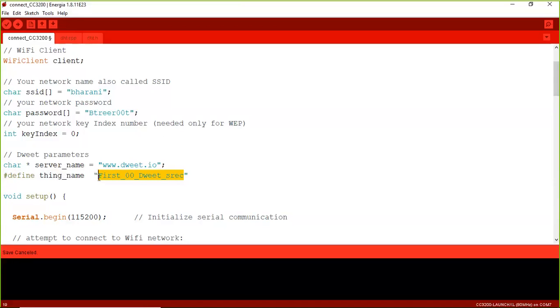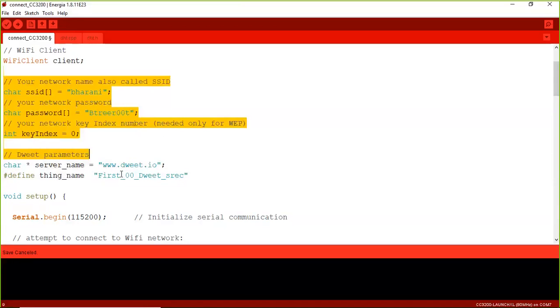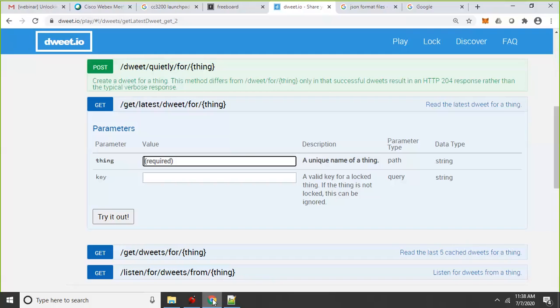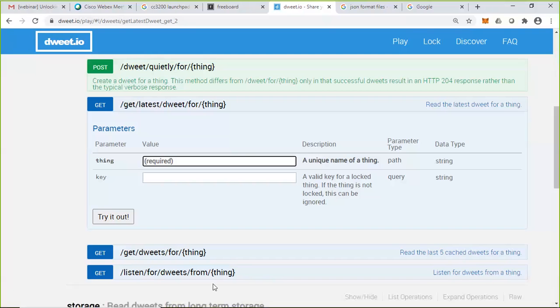And you need to create it through the program itself, because in this program only I have created this. I am passing this. If this is a unique name, automatically it will be accepted by dweet.io. Otherwise, the request will be rejected by dweet.io.